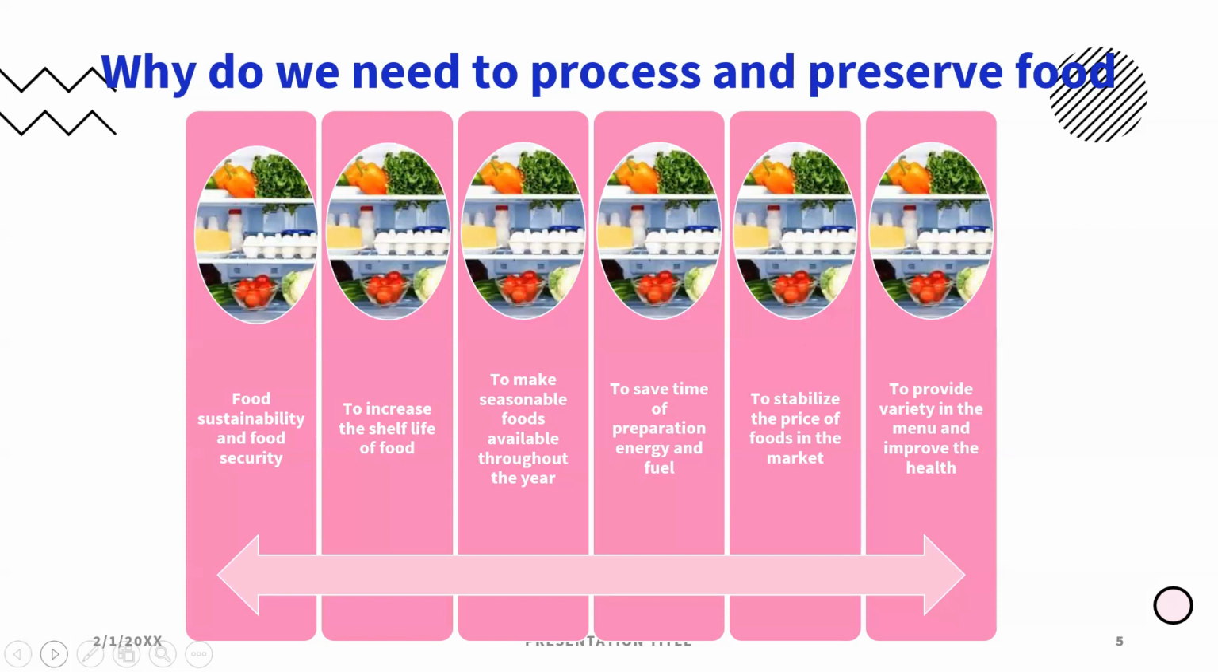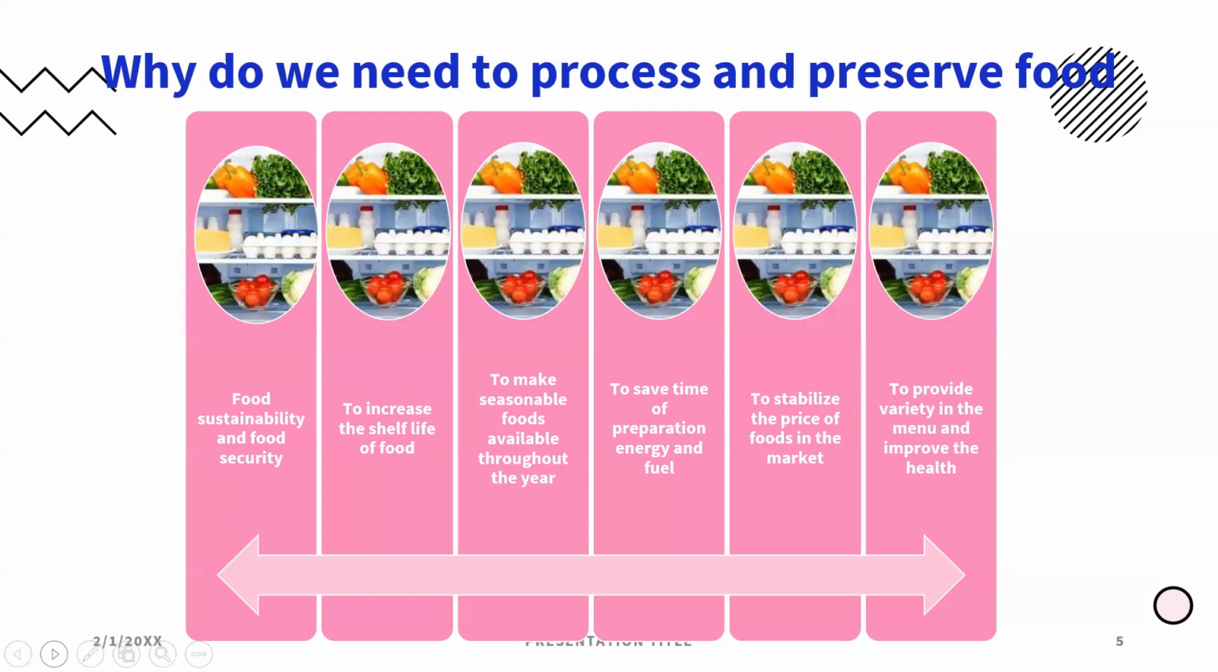Whatever products we can prepare from tomato, we can do that and store it, and then we can use it during the off season so that the price of the product will not soar up during off season. And also, to provide variety in the menu and improve the health. For example, instead of eating mango fruit, if we make it into juice, jelly, jam, or smoothies, the taste improves and they are really delicious.